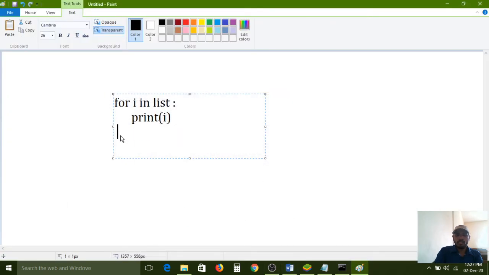I plus 1 is not required here. If it is a while loop, I plus 1 must be required. Now here we need the for loop syntax. I is the iteration variable. In this place, if you want to use any other variable, you can happily use it, no problem.